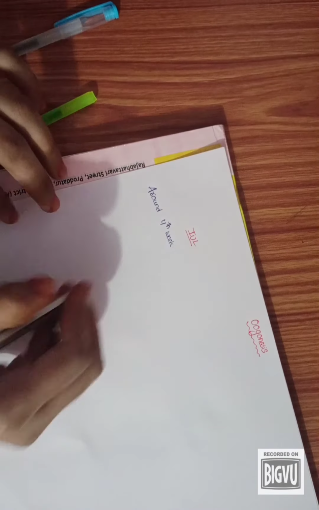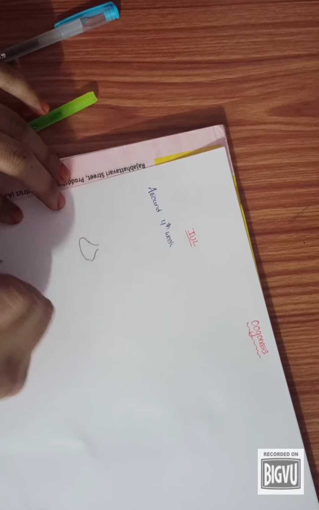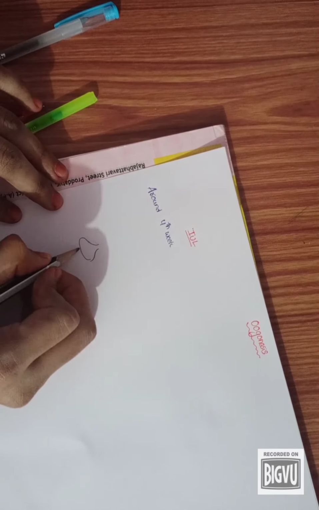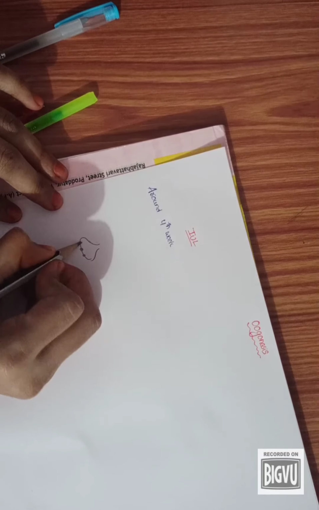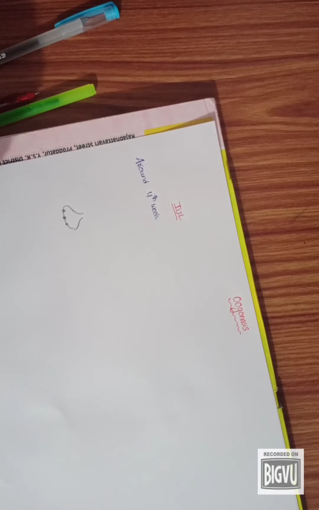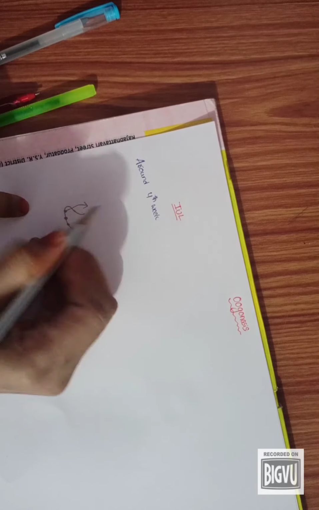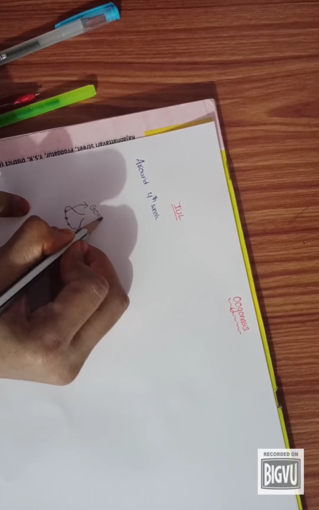Let's draw the yolk sac here. This yolk sac wall has primitive germ cells. These will proliferate by mitosis, migrate and reach the gonads. These primitive germ cells reach the gonads at around the fourth week.